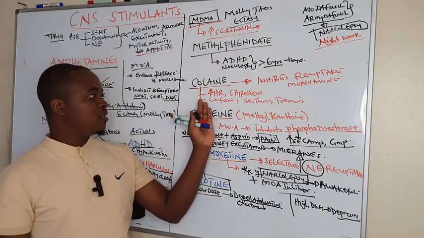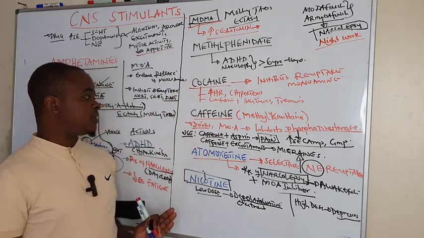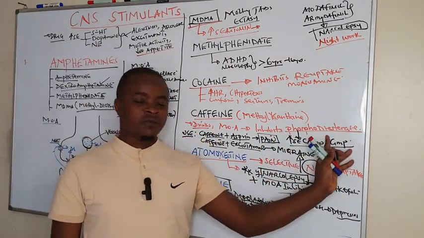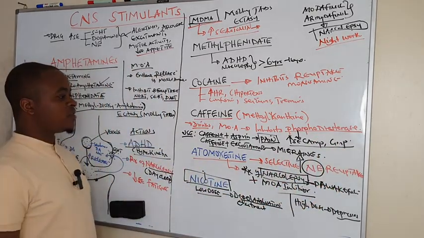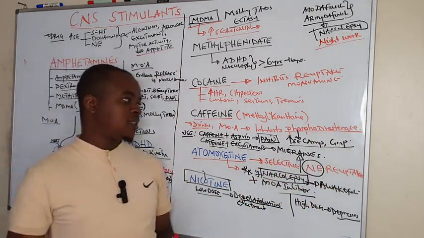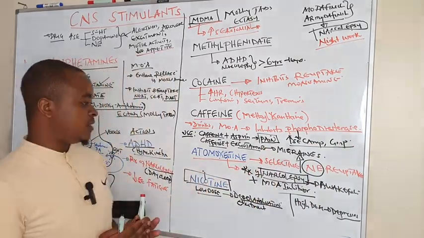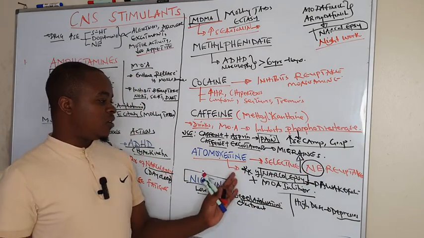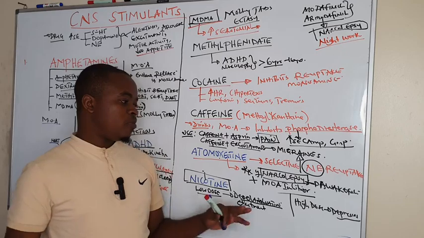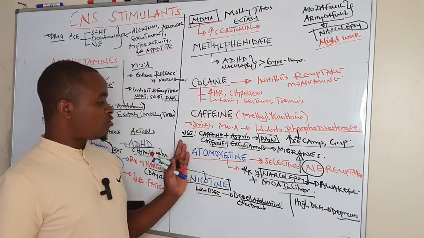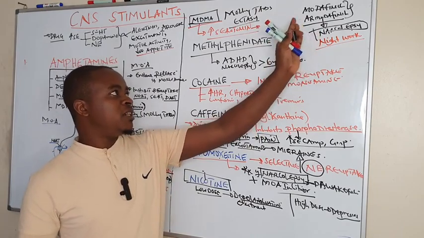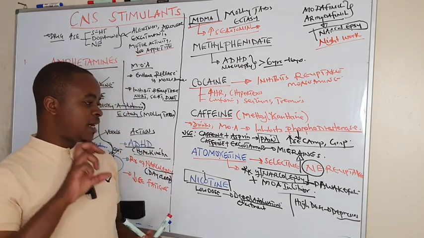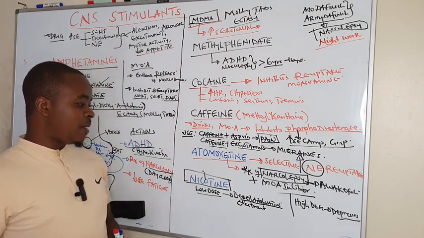Then we have seen cocaine also as a CNS stimulant. Then caffeine also being used, and its mechanism of action being a phosphodiesterase inhibitor, increasing cAMP levels, but used in combination with other analgesics for treatment of pain and migraines. Then atomoxetine, a selective norepinephrine reuptake inhibitor, used for treatment of narcolepsy, or by increasing wakefulness. So atomoxetine, modafinil, and armodafinil are good for night shift workers to increase wakefulness so that they can be alert to increase their performance.